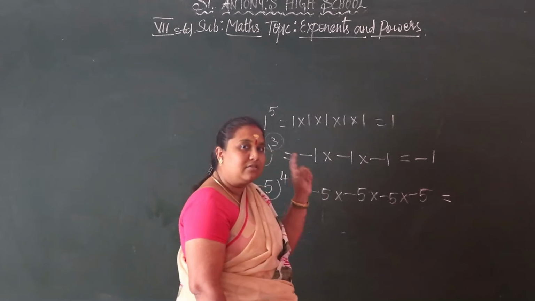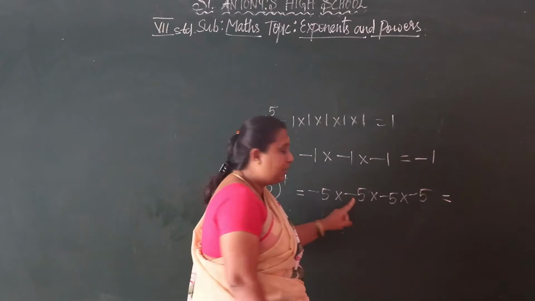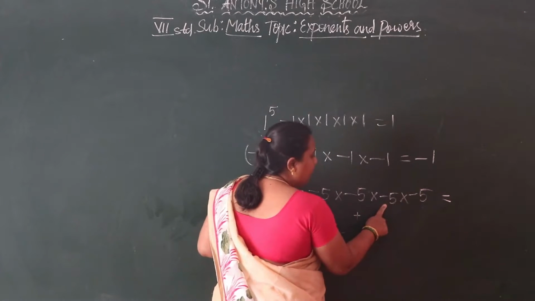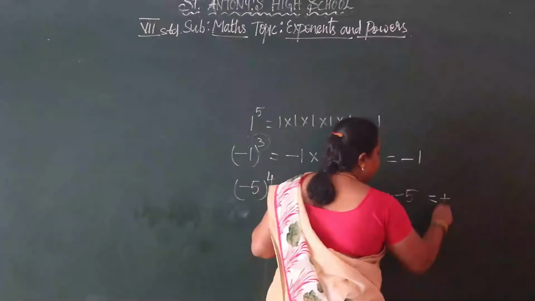See carefully, again minus into minus, plus. This plus multiplied into minus gives minus itself. So minus into minus, plus.